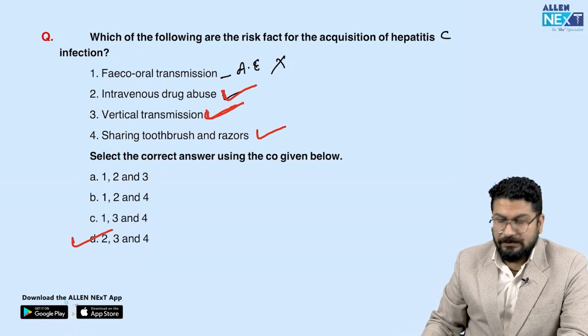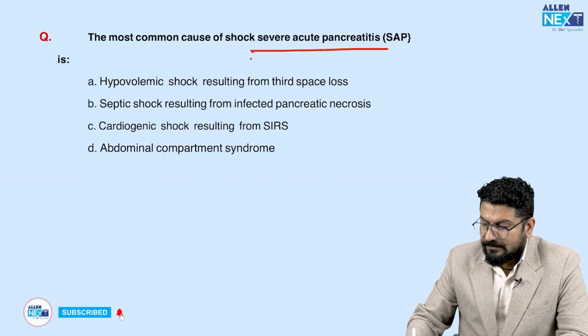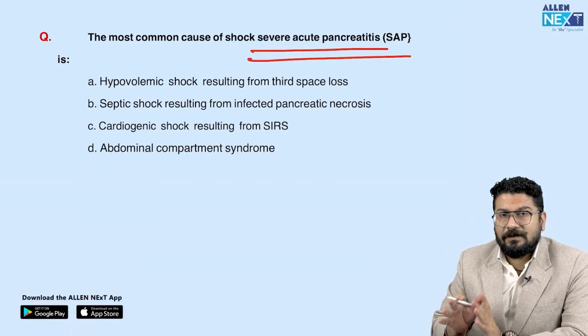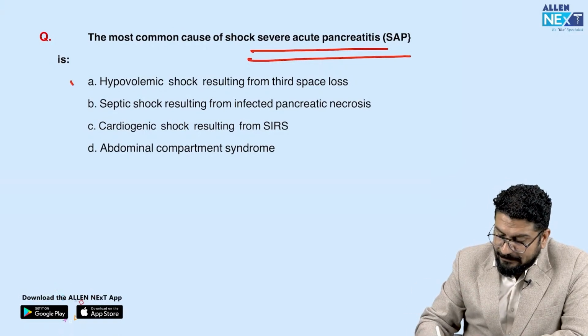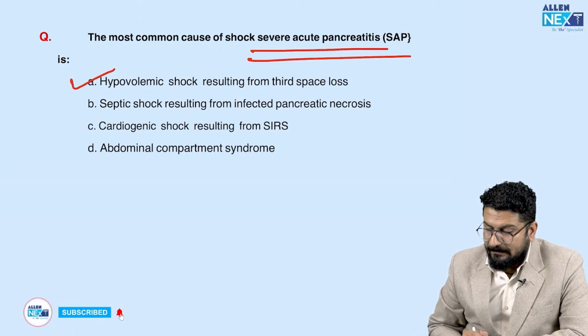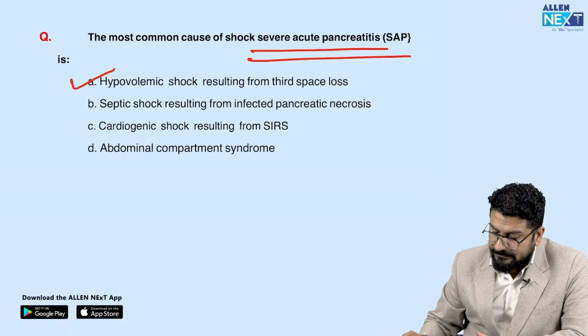Most common cause of shock in severe acute pancreatitis. Remember, in any type of pancreatitis, with severe acute, generally the common cause of shock will be hypovolemia. That is hypovolemic type of shock is seen. Is it clear? So in pancreatitis, remember, hypovolemic shock is common, resulting from third space loss.